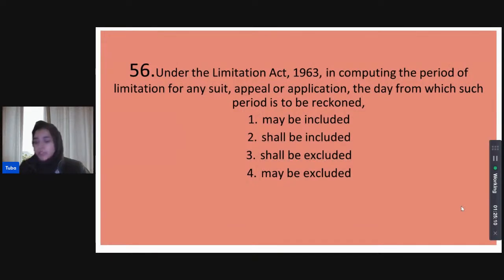Under the Limitation Act 1963, in computing the period of limitation for any suit, appeal, or application, the day from which such period is to be reckoned, may be included, shall be included, shall be excluded, or may it be excluded? Let's pay complete attention to all the terms used here. Inclusions, exclusions, mays, and shalls. What do we think?